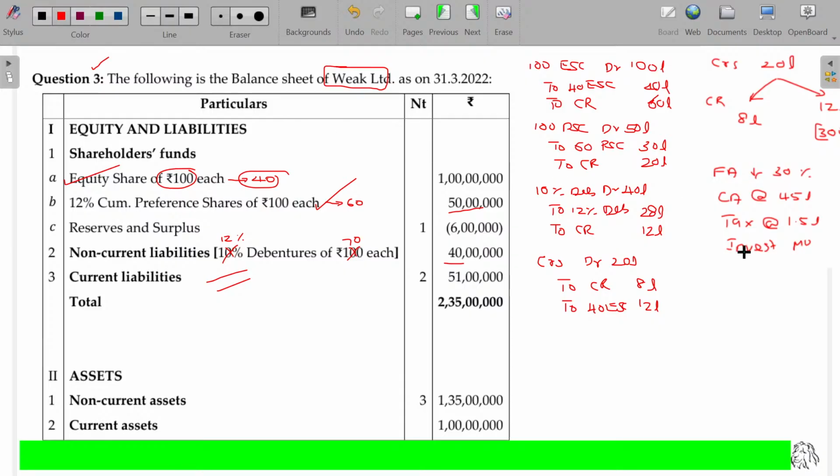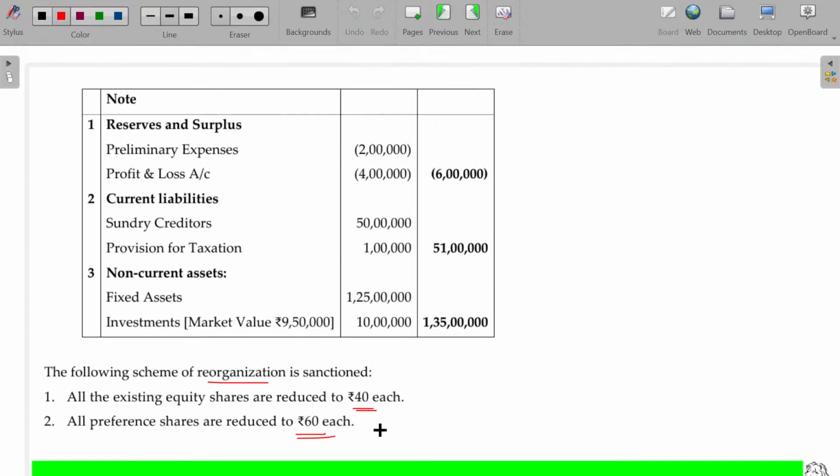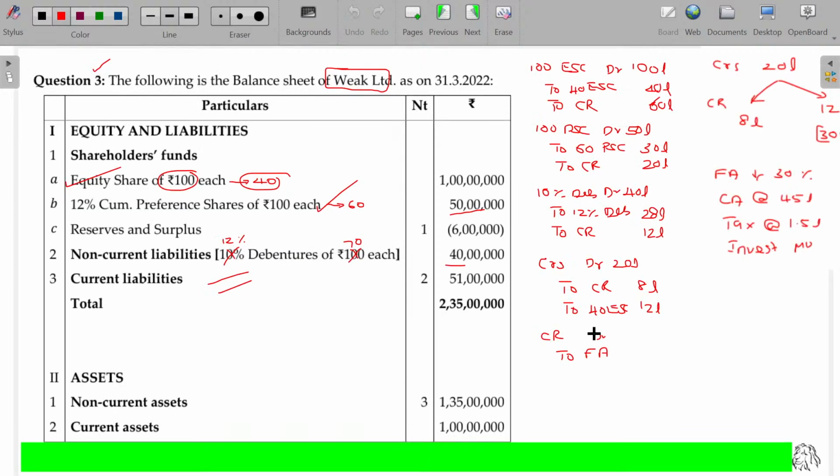Then fixed assets written down by 30, it's a loss. Loss should be charged to the capital reduction account to fixed asset. Schedule number 3, we have full details of non-current assets. I'll just directly move on there. 125 lakhs. We have to reduce 30 percentage.